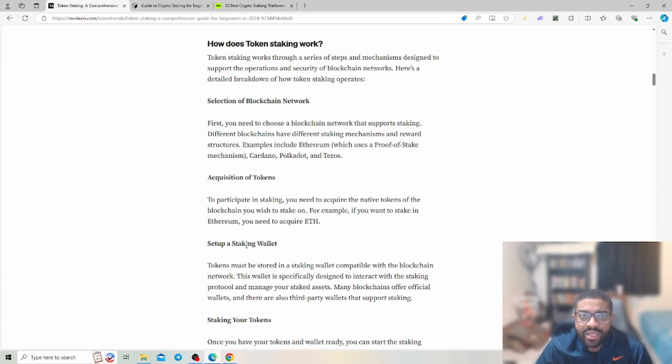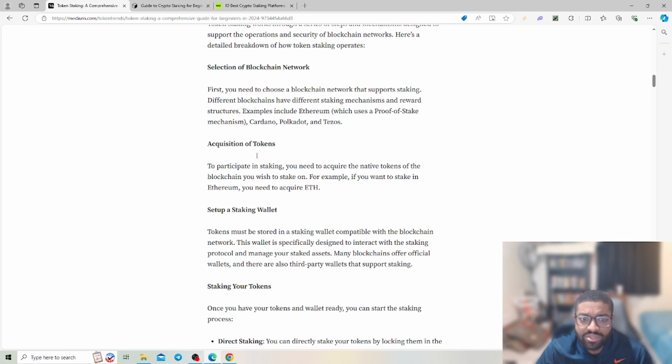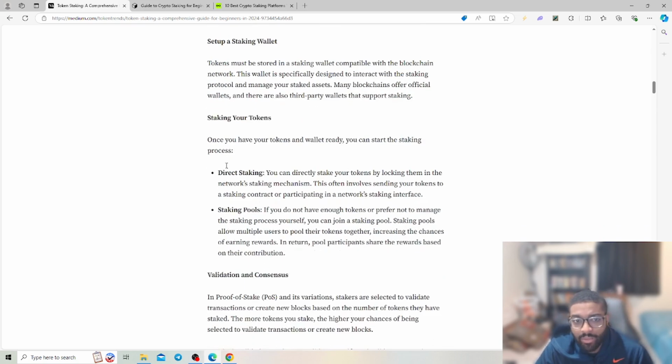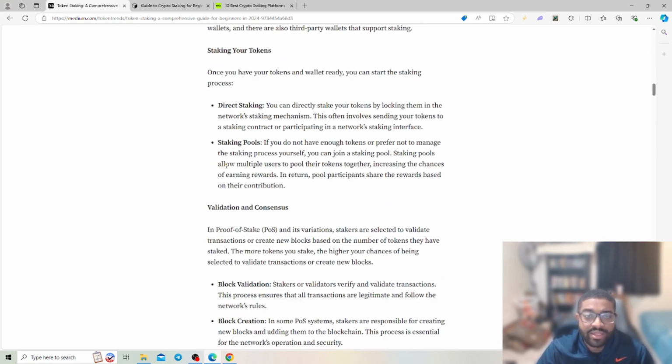So how does token staking work? So you have the selection of the blockchain. You have to decide first whether you're going to go with Ethereum, Cardano, Bitcoin, where you're going to actually have it hosted, where the token is going to be in circulation. Then you have the acquisition of tokens. To participate in staking, you need to acquire the native token of the blockchain you wish to stake on, set up a staking wallet, and then stake your tokens.